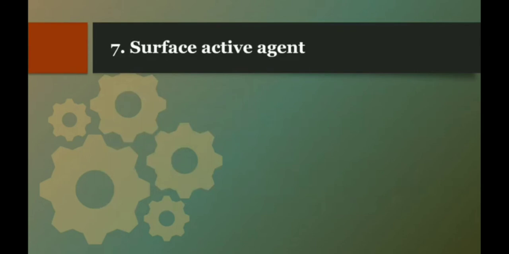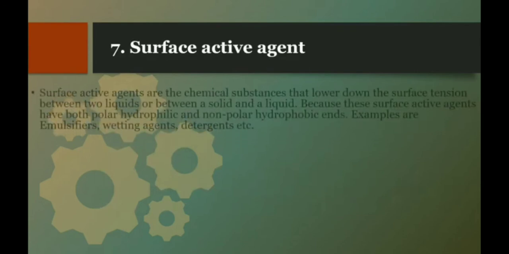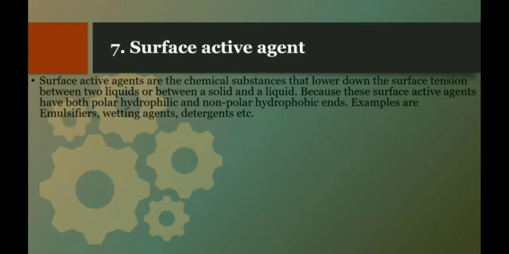The seventh one is surface active agents. Surface active agents are the chemical substances that lower the surface tension between two liquids or between a solid and a liquid. Now see, each and every matter, whether it is a liquid or a solid, has its specific surface tension. And what these surface active agents do is reduce the surface tension of these two states, whether it is liquid or solid.